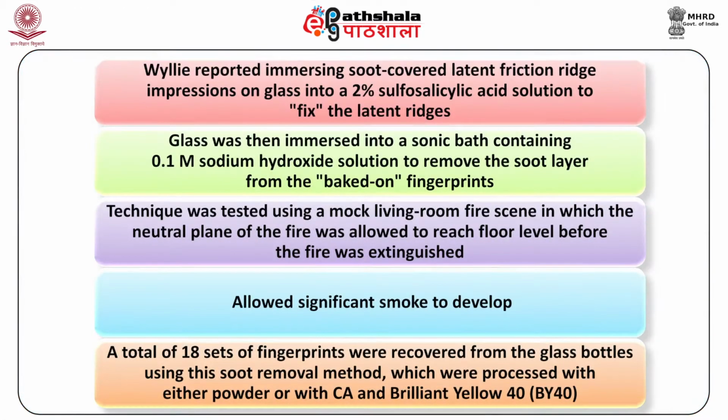Wiley reported immersing soot-covered latent friction ridge impressions on glass into a 2% sulfosalicylic acid solution so as to fix the latent ridges. The glass was then immersed into a sonic bath containing 0.1 molar sodium hydroxide solution to remove the soot layer from the baked-on fingerprints.